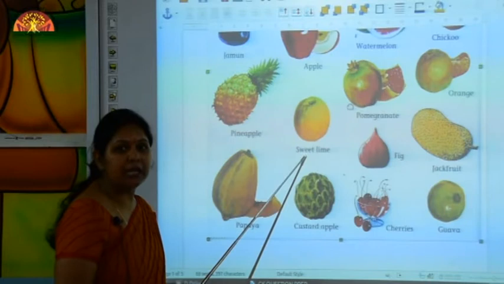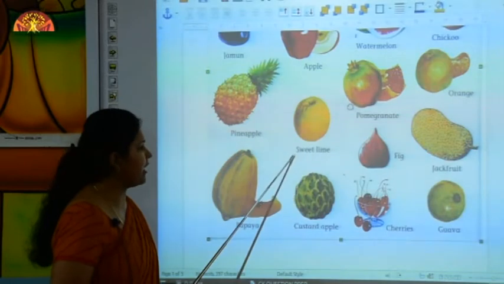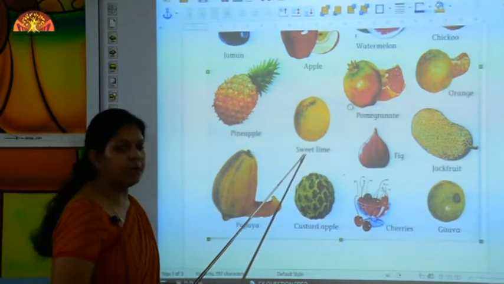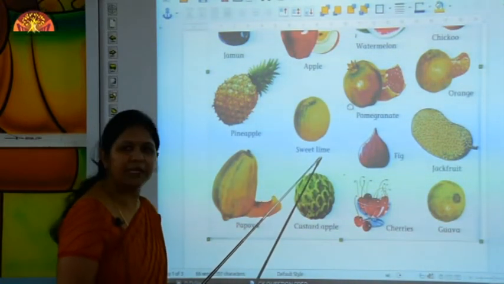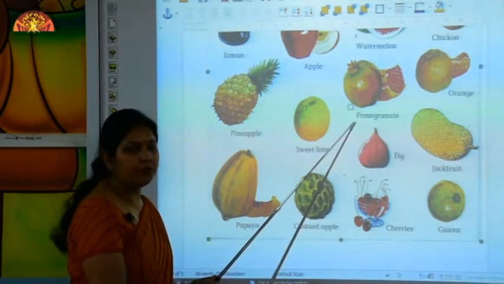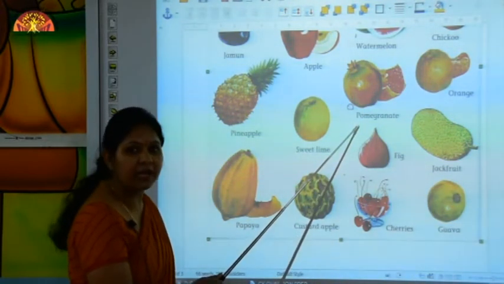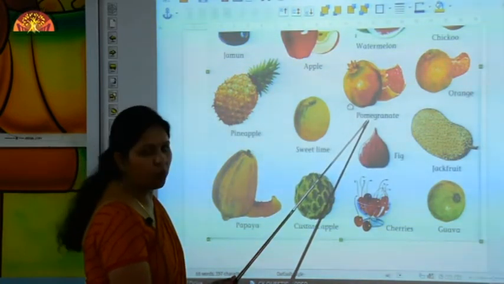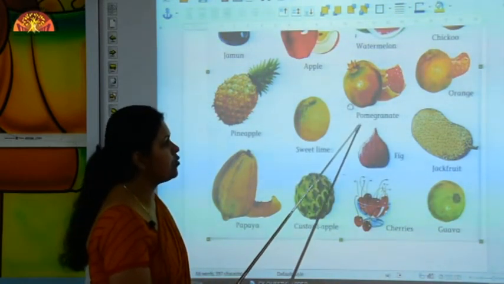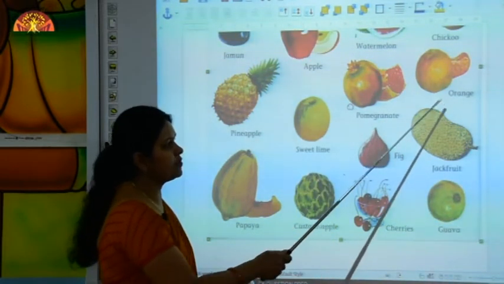And what is this? This is sweet lime. And what is the spelling? Let's read. S-W-E-E-T. Sweet. L-I-M-E, lime. Sweet lime. And which fruit is this? This is pomegranate. And what is the spelling? P-O-M-E, pome. G-R-A-N-A-T-E. Pomegranate.